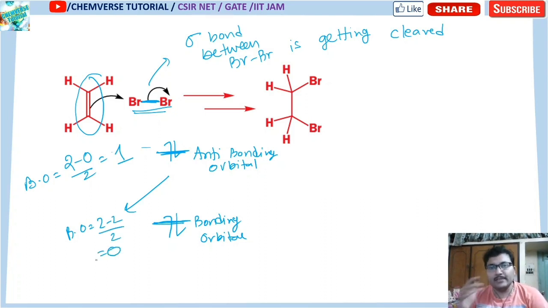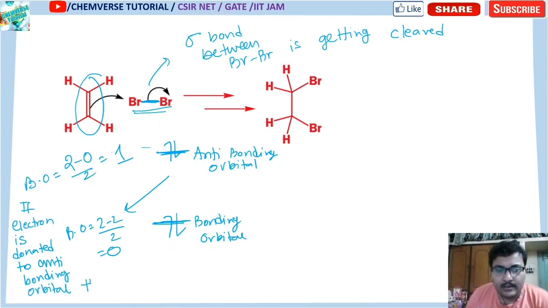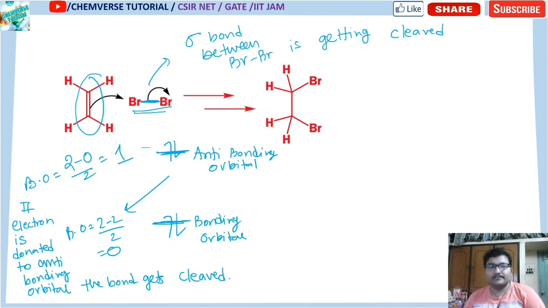So effectively, if electron is donated to the anti-bonding orbital, the bond gets cleaved, so the bond will be broken. Only if I donate electron to the anti-bonding orbital will the bond break down. So as a result, look at what is happening in this case.